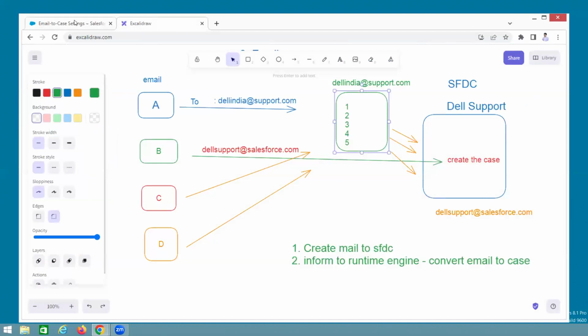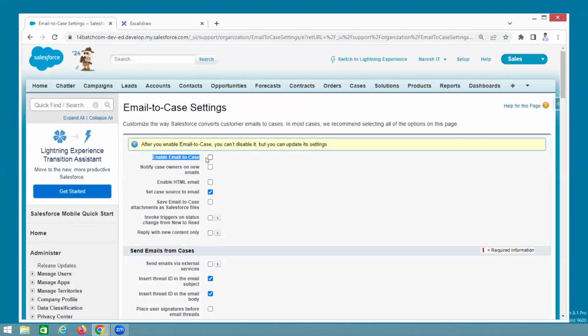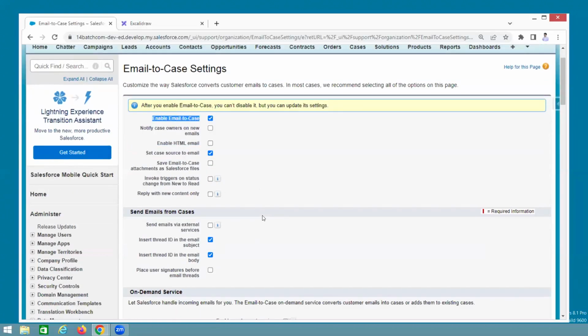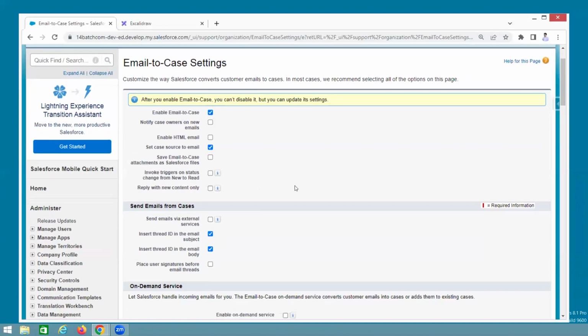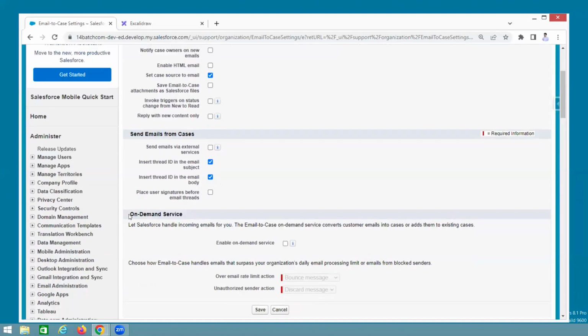Okay. Enable email to case. Notify case owner on new email, not required. Don't record the remaining. Only enable this, guys. That is enough.